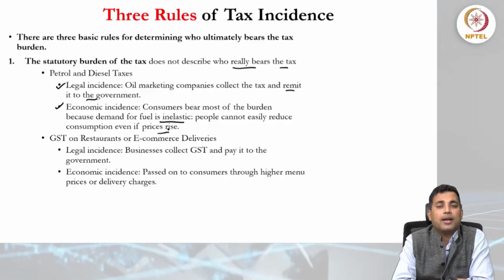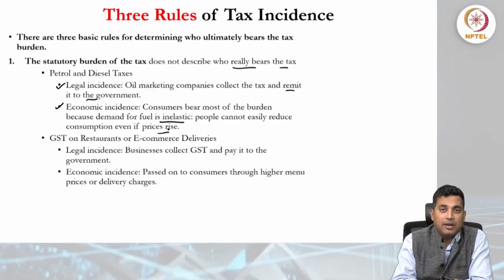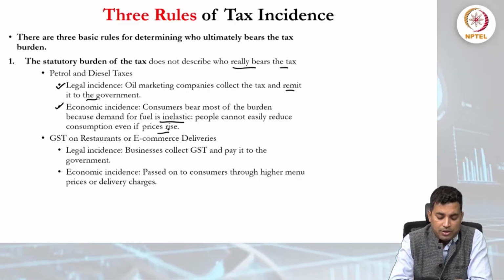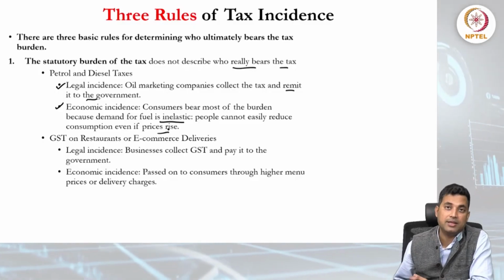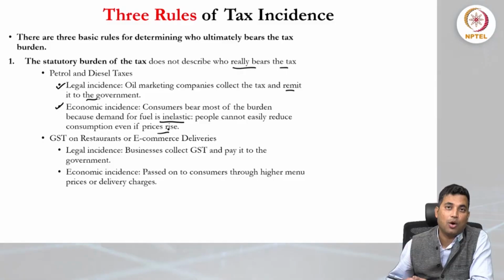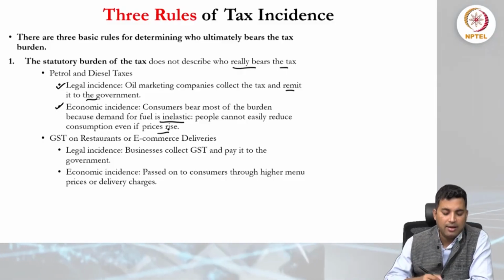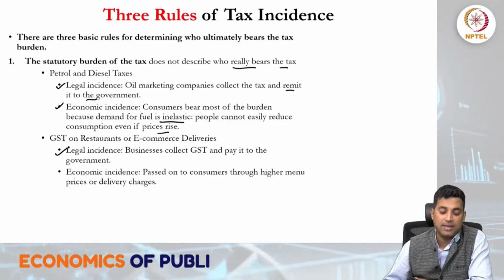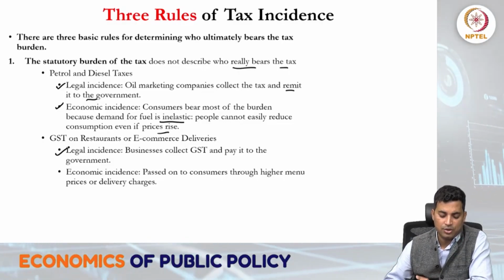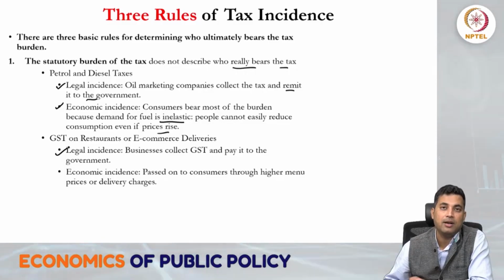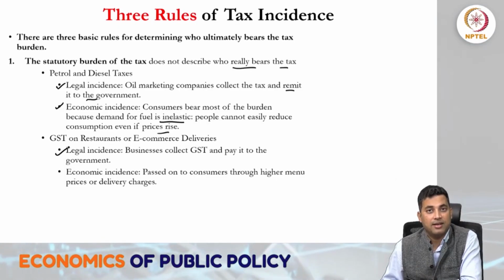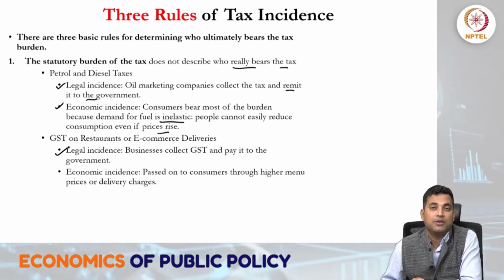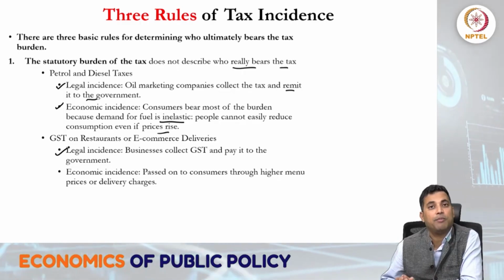Then again, one can take another example, the GST on restaurant or e-commerce deliveries. This is an ongoing debate. Again, here we can take the two aspects. One is legal incidence: businesses collect GST and pay it to the government. For instance, Ola and Uber drivers also pay the GST, and we as consumers who take the ride also pay the GST.